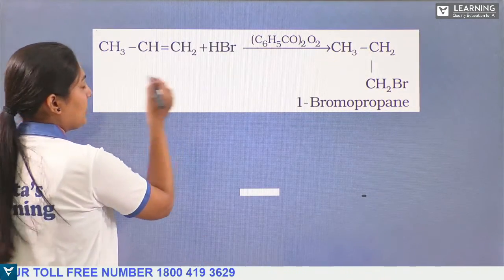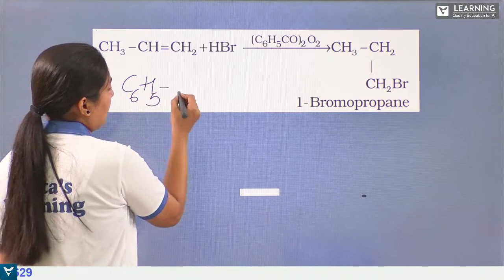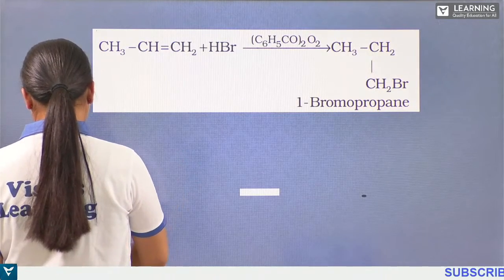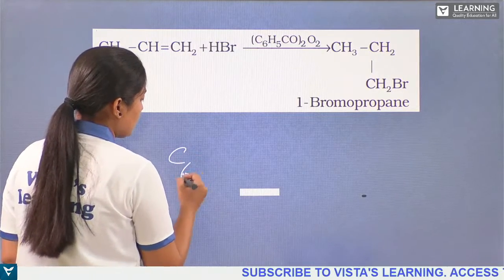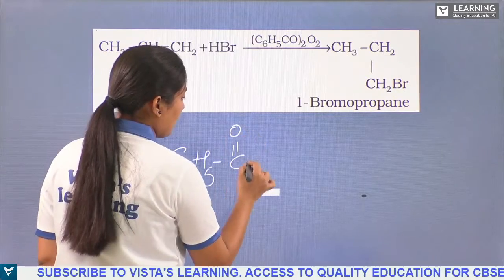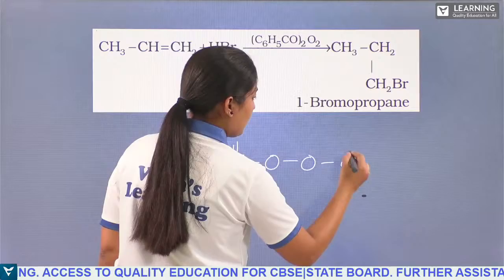So I'll just show you how that radical will be formed. If you have C6H5, first what happens? I'll show you here. So C6H5, C double bond O, and this O. This is one unit and this is another unit.